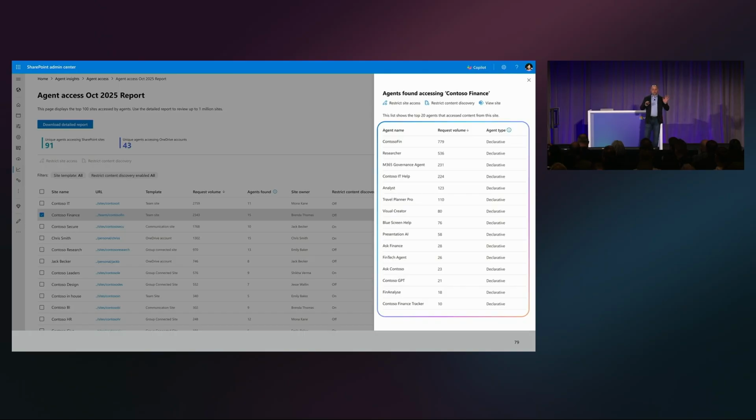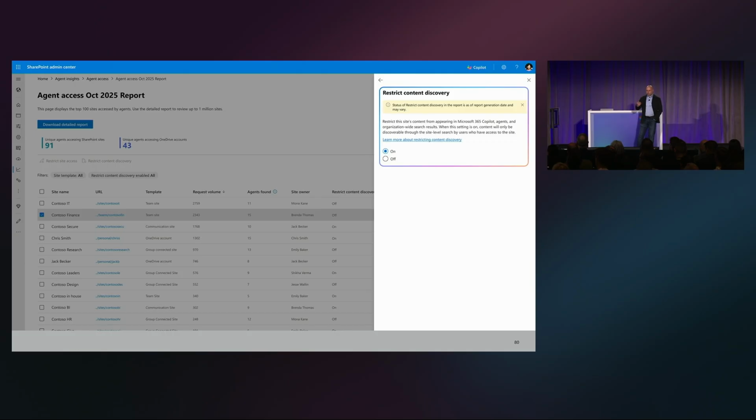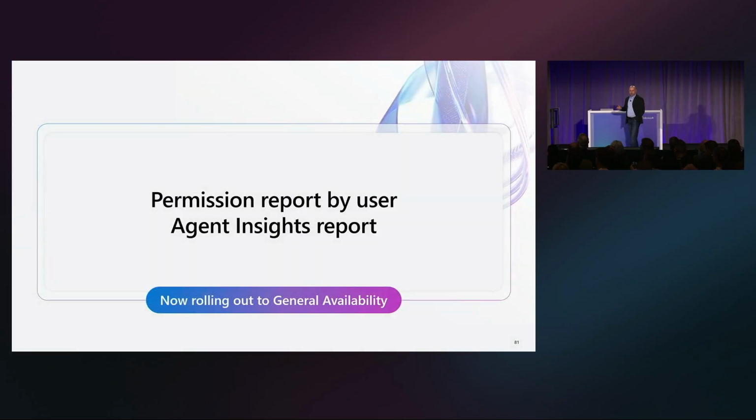This is more around not really turning off the agent, but really managing what that agent has access to and what it is reading and what it is doing. And obviously, you can restrict the agent access with restricted site access and restricted content discovery as well. And this is just showing you how to do that very quickly. Now, the permission report and the agent insights reports are both going to be rolling out to general availability as well. So thank you. These were really, really highly anticipated ones, so I'm glad that you like that as well.